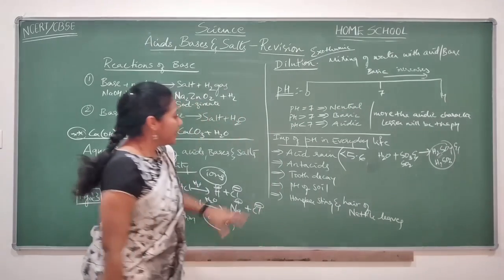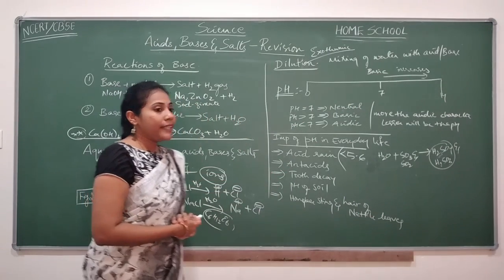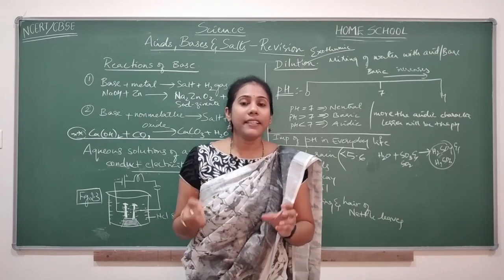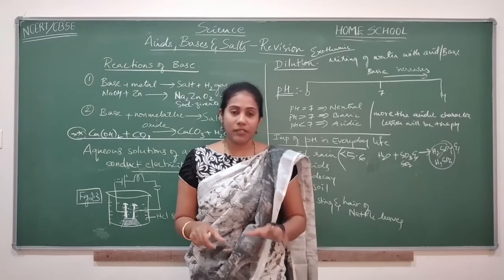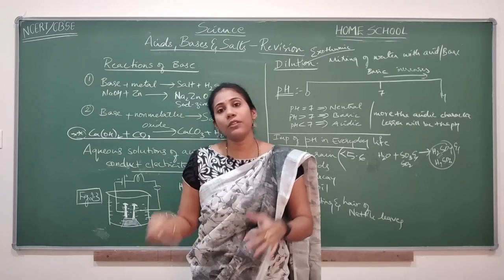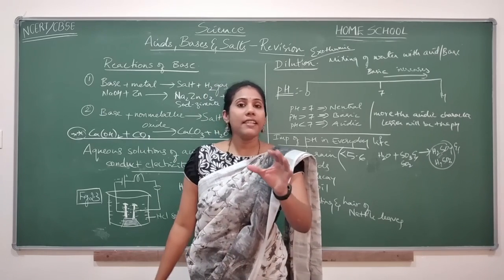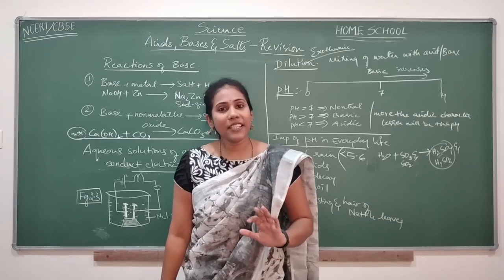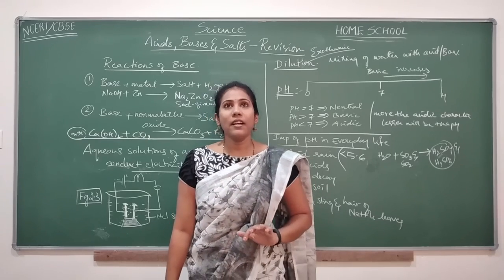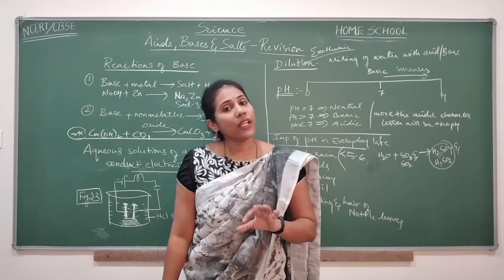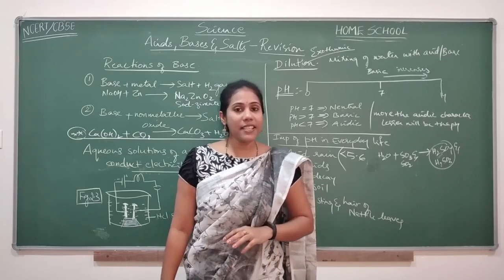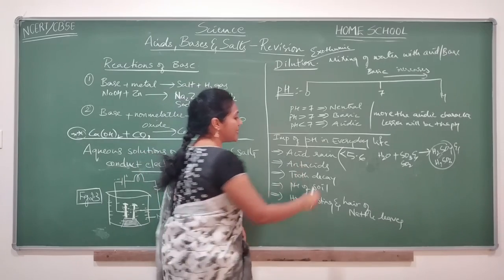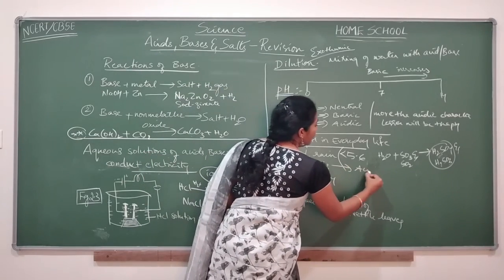And next is antacids. HCl is one of the byproducts created in the stomach during digestion. Any food you take, when it undergoes digestion, HCl is a byproduct. So our stomach pH is slightly acidic because HCl is present. But when you take spicy food, what happens? More and more HCl is created, and that condition we call acidity.